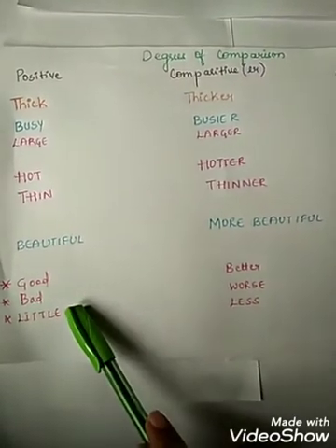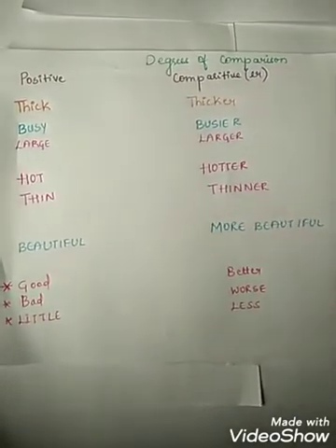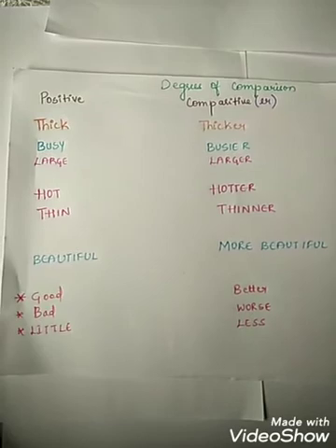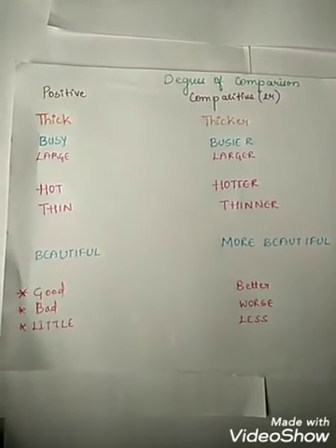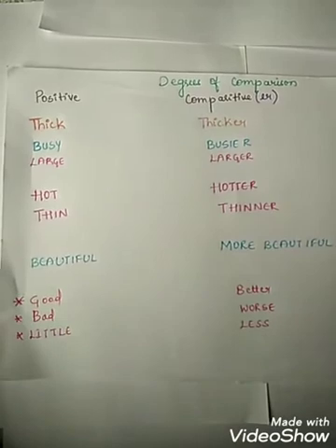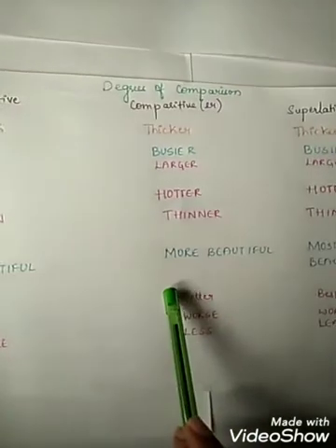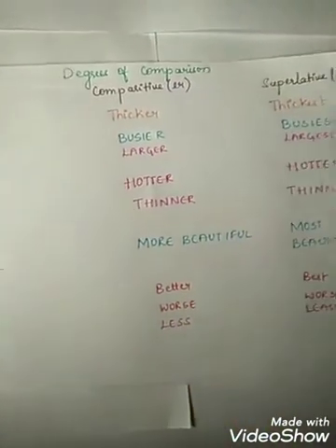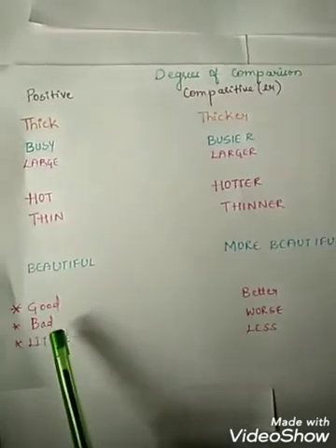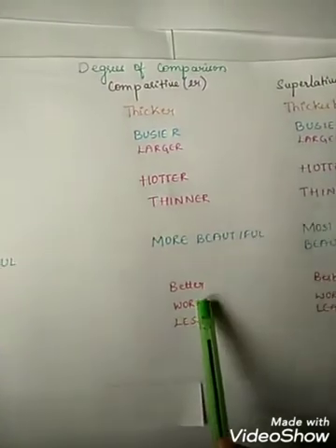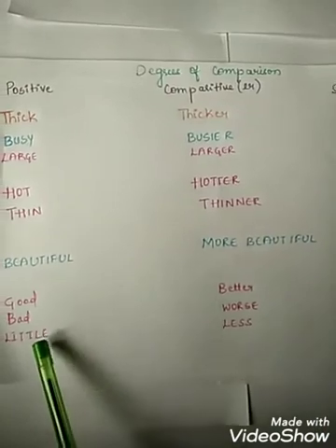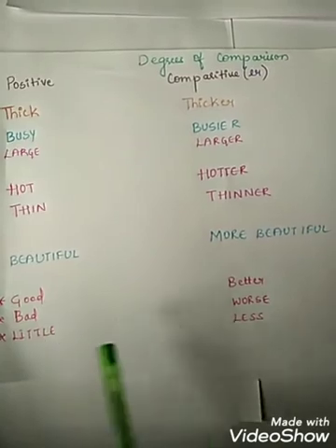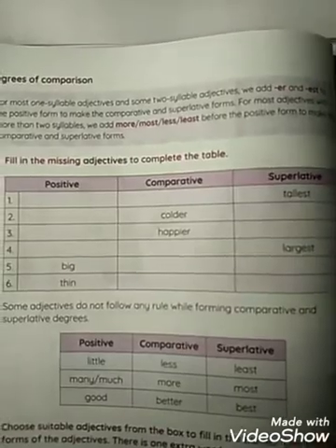And one more thing, there is a set of adjectives that do not follow any rules, and we should always remember them. That is good, better, best. So good in positive, better in comparative, best in superlative. Next, bad, worse, worst. Little, less, least. These are the words which we have to remember.